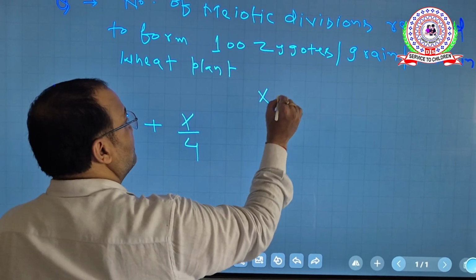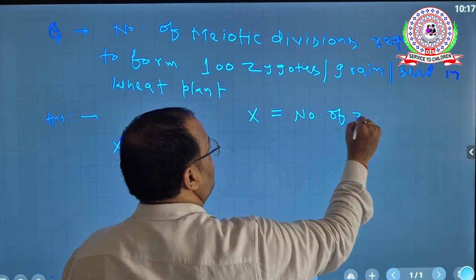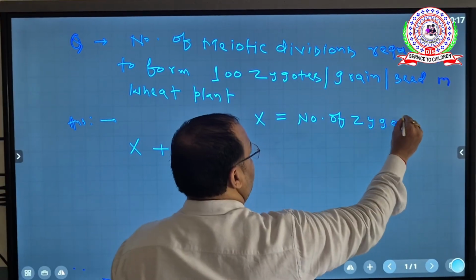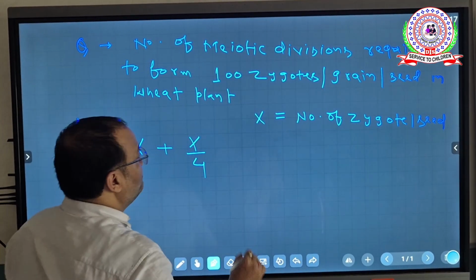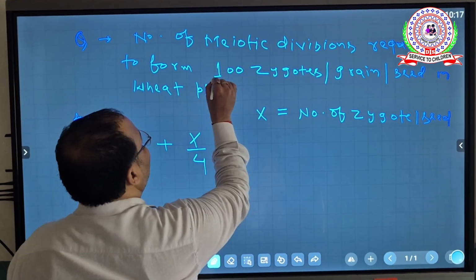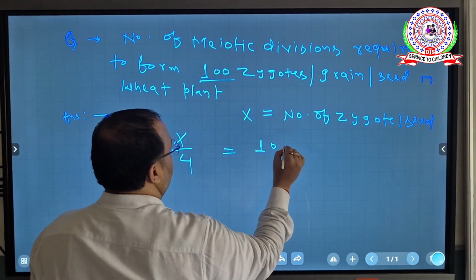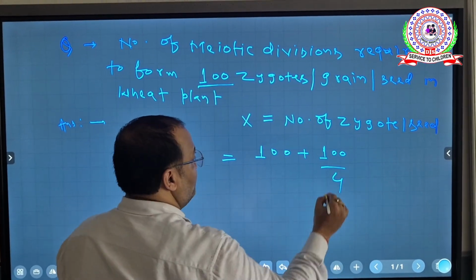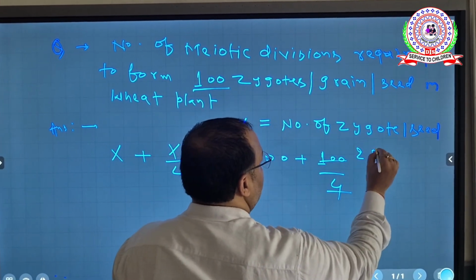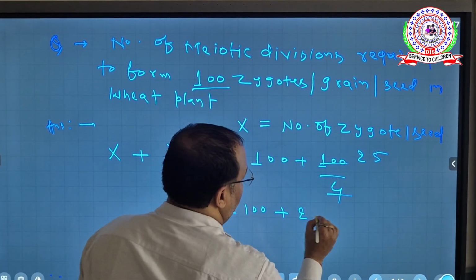What is x? X is equal to number of zygote or seed or grain. When you put the value, you can see here that it's 100. So 100 plus 100 by 4, which is 100 plus 25.